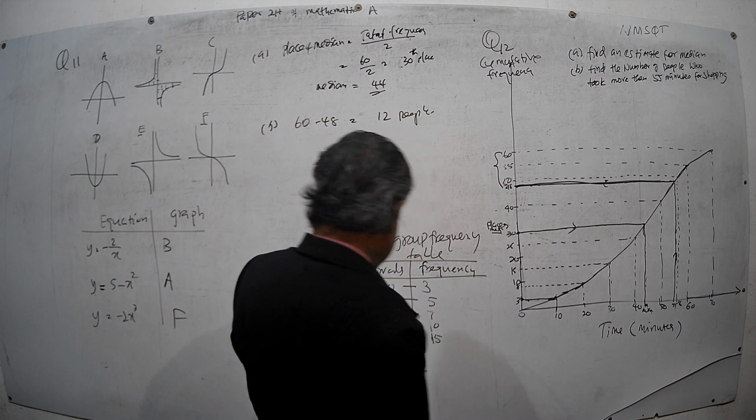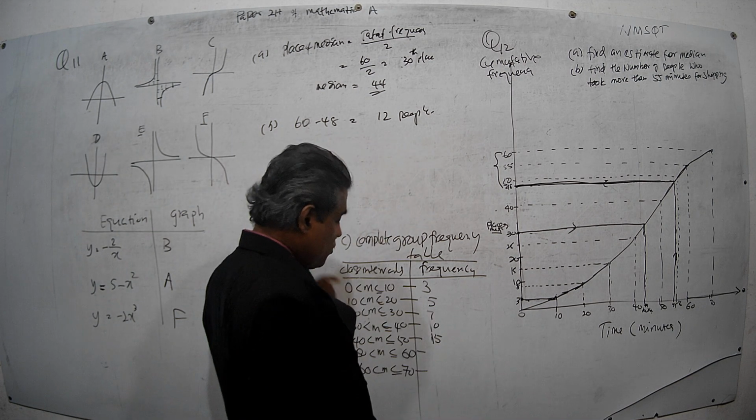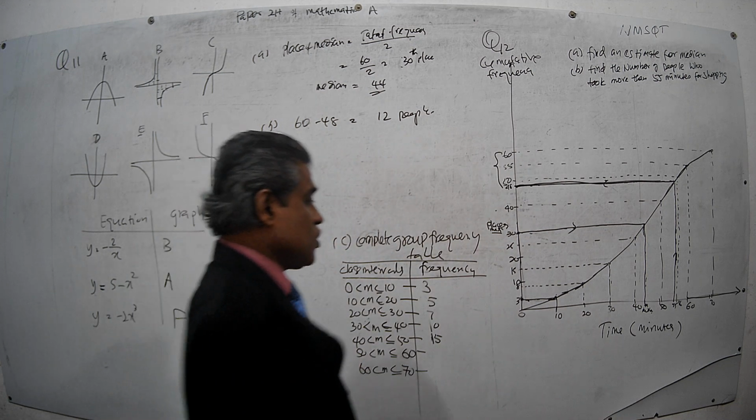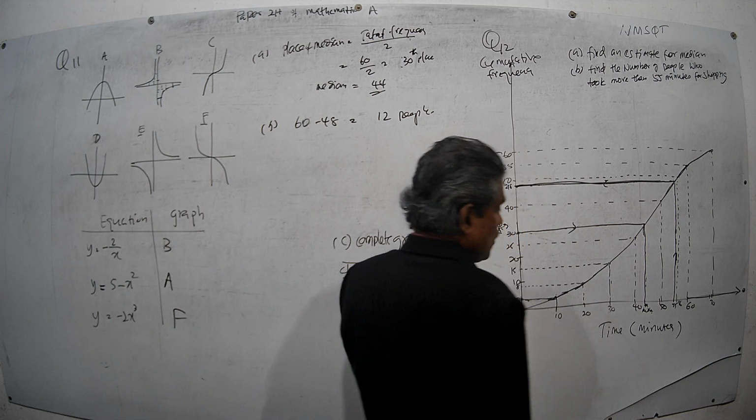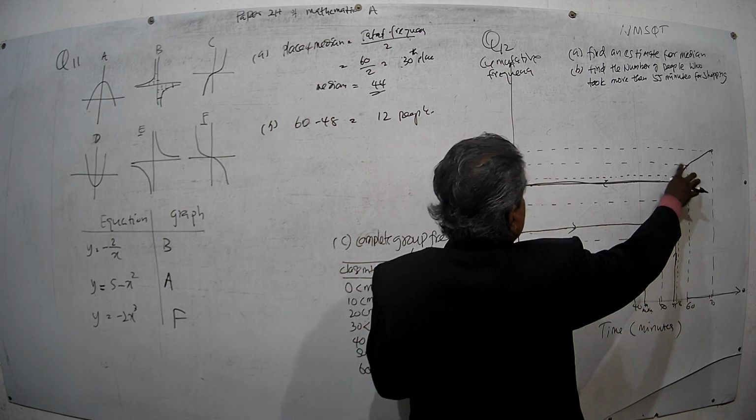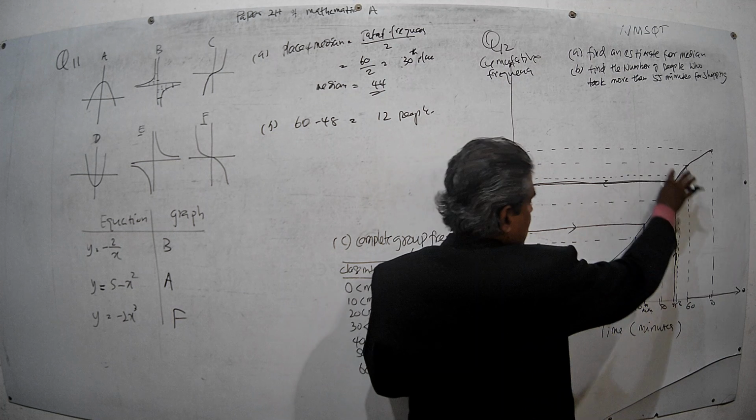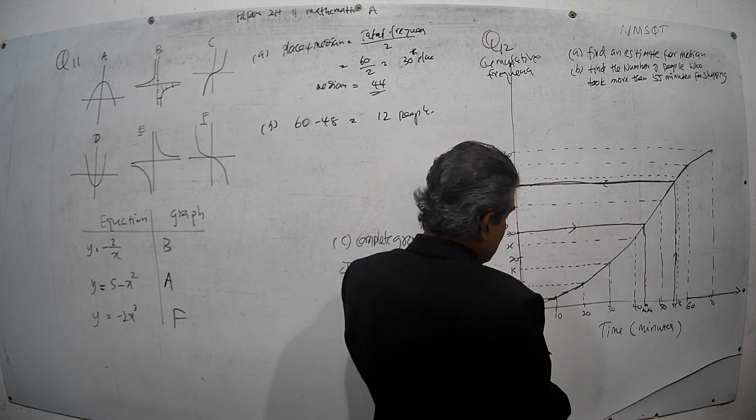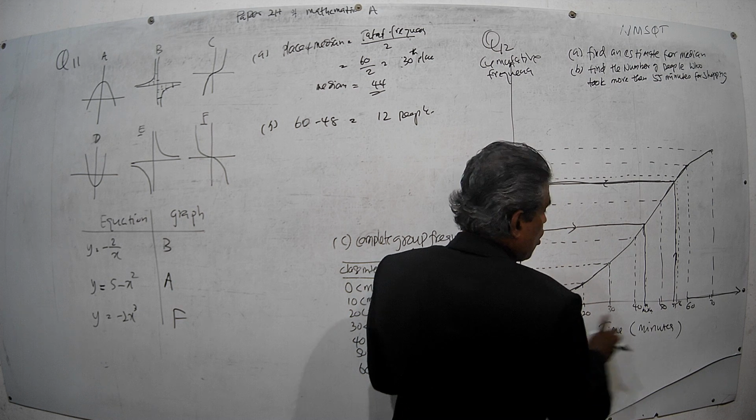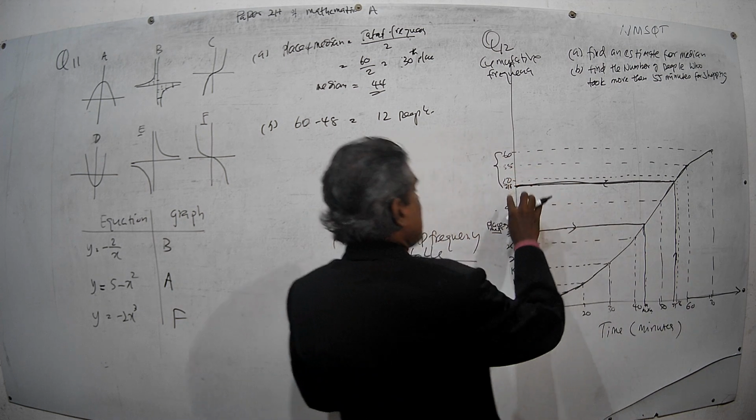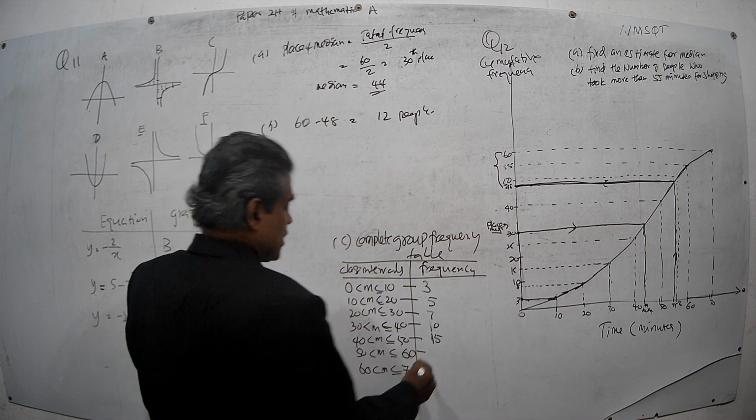Next one. Then the frequency of 50 to 60. To get the frequency of 50 to 60, get the cumulative frequency of 60. That is 55. Out of that 55, you deduct the cumulative frequency from 0 to 50. 0 to 50 is 40. Then deduct 40 from 55. So that is 15.